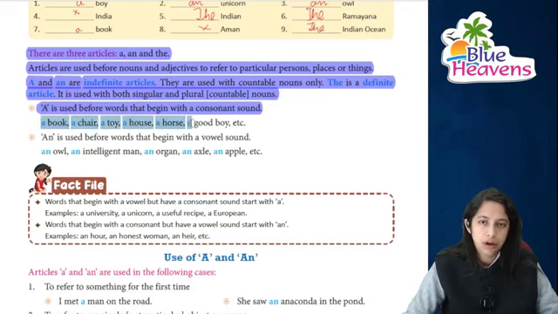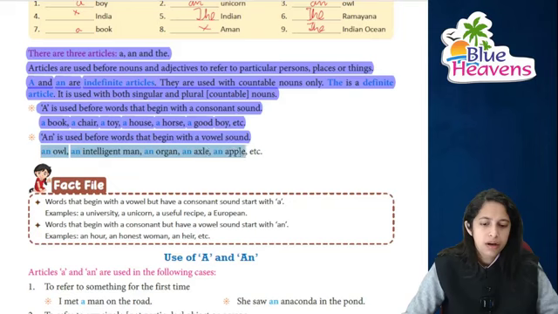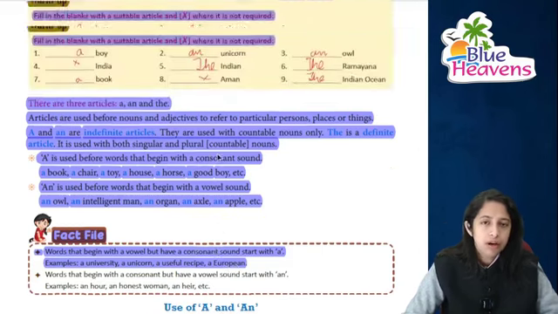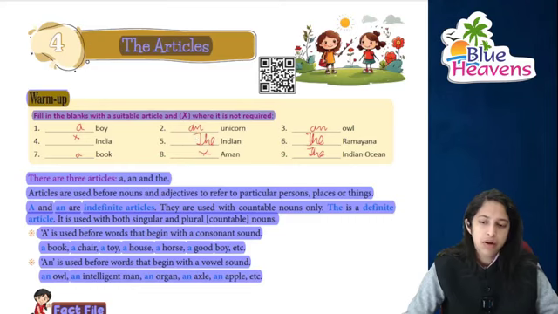A book, a chair, a toy, a house, a horse, a good boy, etc. Right? An is used before a vowel, or before a word with a vowel sound, like an owl, an intelligent, an organ, an axle, right? And an apple, etc. There is a fact file: words that begin with a vowel but have a consonant sound, meaning a, right? Like a university, a unicorn, a useful recipe, a European. See what sound is coming, the consonant sound of "yu" is coming, that is why a unicorn will come here. Corrected, this is a unicorn.